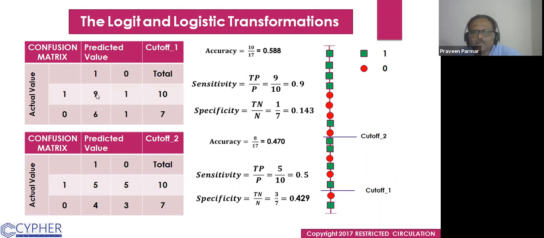And how many are false positive? The red above the cutoff is the false positive. You are telling it is positive because it is above the cutoff. So 1, 2, 3, 4, 5, 6. 6 are the false positive. Similarly, for the negative, you see the downward part of this. The red one is the true negative, which is actually negative, and you also say it is negative. That is only one. And how many are the false negative? You will see this is the false negative. Got it? Is there any doubt?